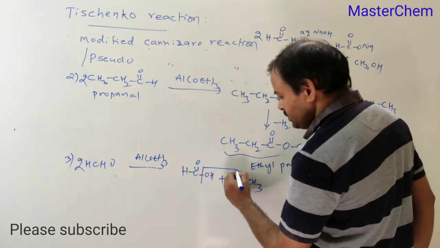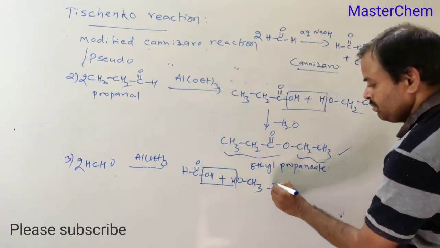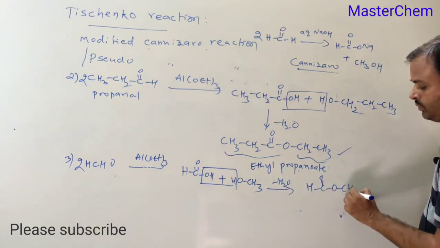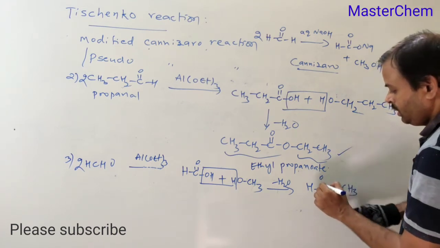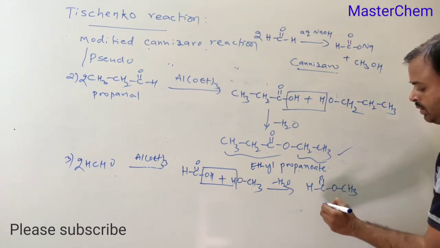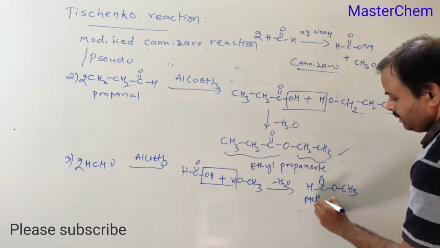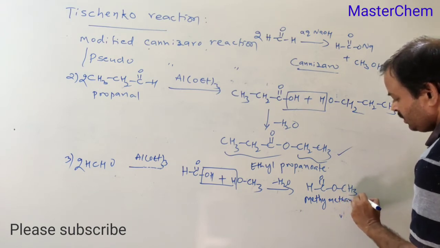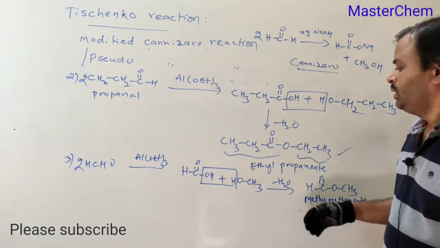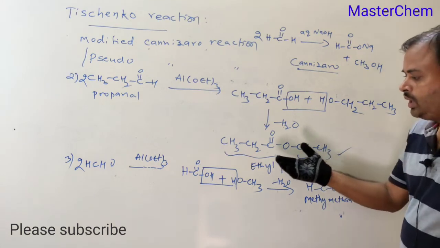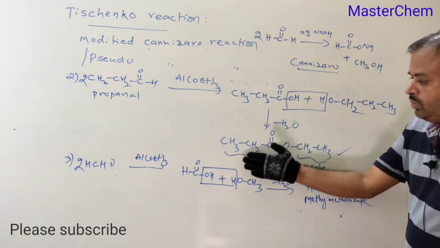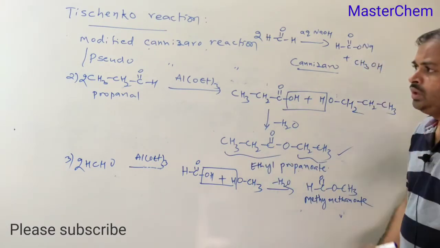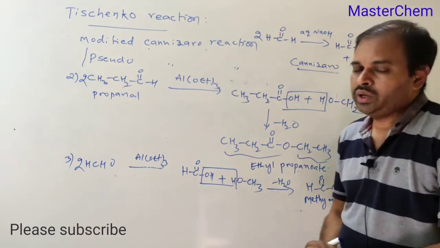Now removal of H2O takes place, and the product is HCOOCH3, HC double bond O, OCH3. This is methyl methanoate, or common name methyl formate.